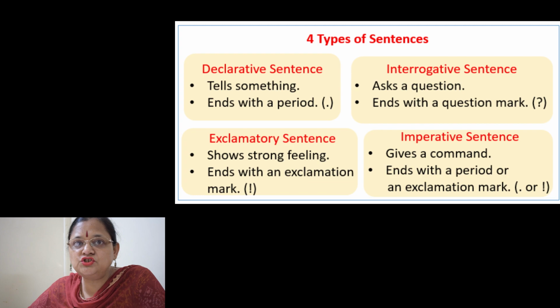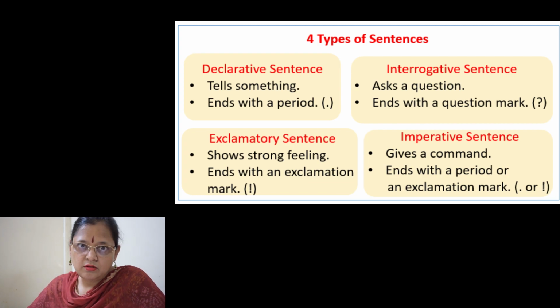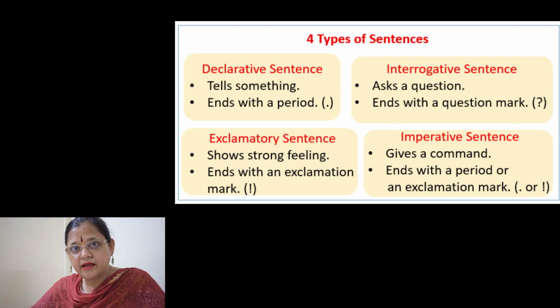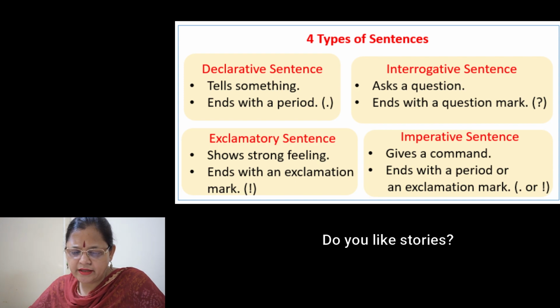So in short, if I say interrogative sentence, you can make it out. How? Because there is a question mark at the end of the sentence, like, do you like stories? Question mark. Okay. So simply this is an interrogative sentence.